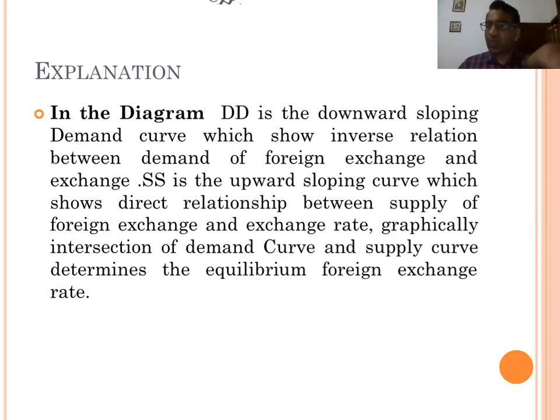SS is the upward sloping curve, which shows the direct relation between supply of foreign exchange and the exchange rate. Graphically, the intersection of the demand curve and supply curve determines the equilibrium exchange rate. So when they ask in the exam, we prepare a diagram and also explain it in the same way.